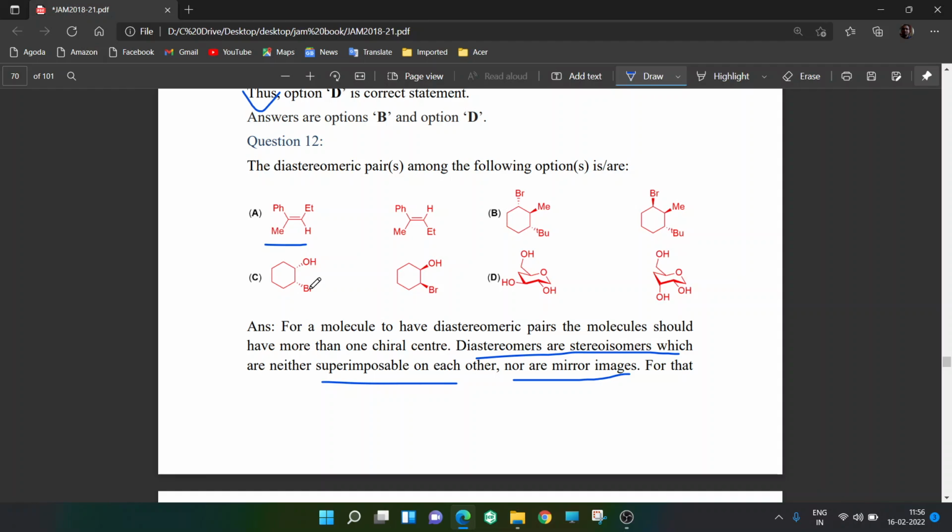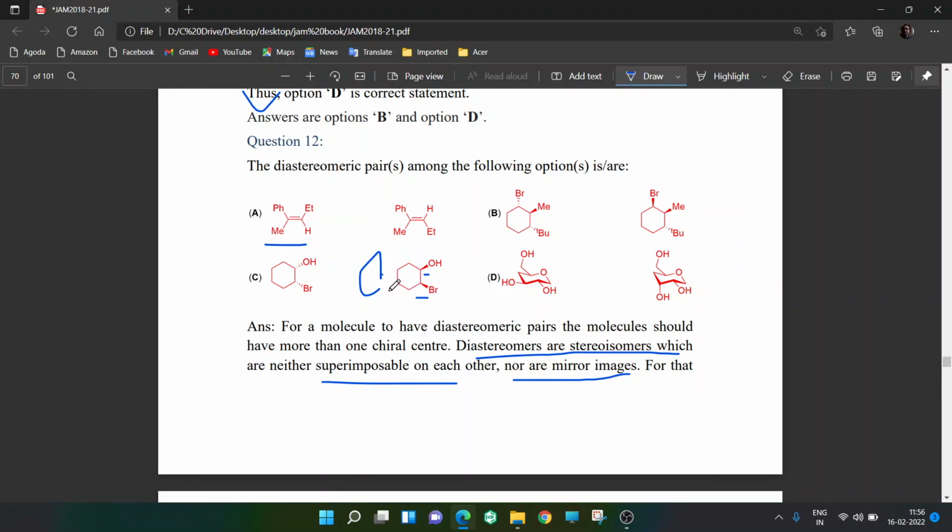You may think that if I just rotate it around, they may become superimposed, but it's not like that. You try to rotate it. If you rotate it like that, Br goes on top, OH comes down, so they don't superimpose on each other. Right now, this OH is towards the viewer, it is coming out of your screen.